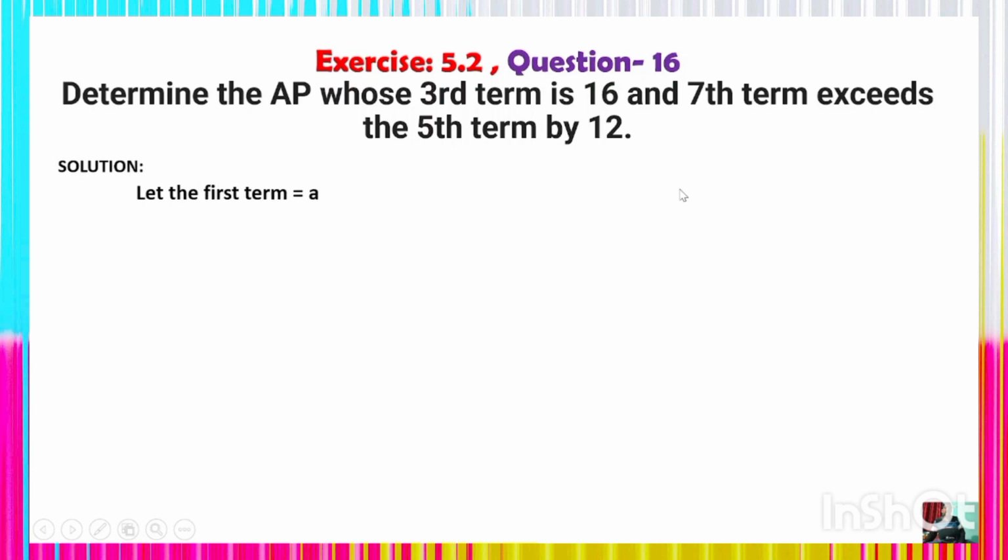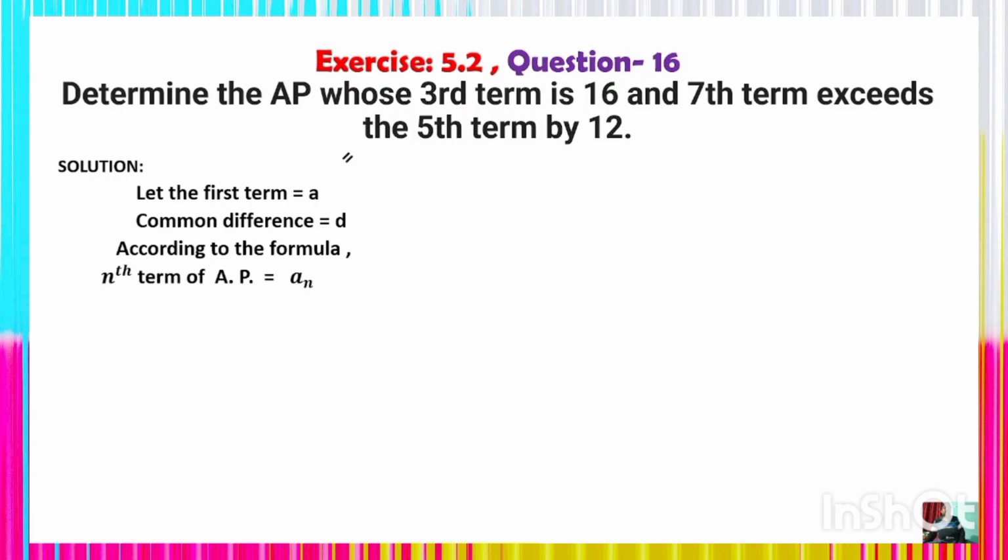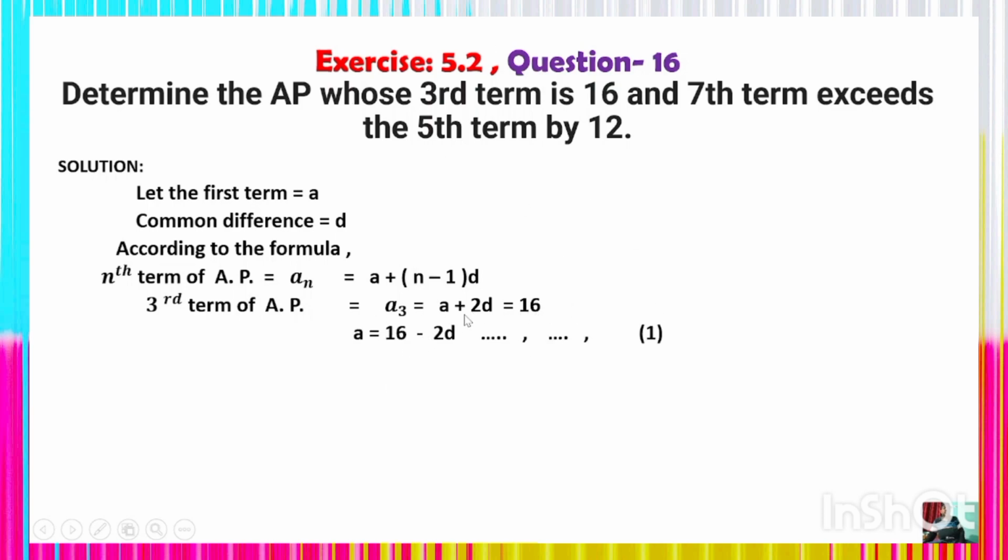Let the first term be a and the common difference be d. According to the formula, the nth term of the AP is a_n = a + (n - 1)d, and the third term a3 = a + 2d, which is 16, because it is given that the third term is 16. So a + 2d = 16, and transposing 2d, a = 16 - 2d. Now we express a in terms of d. So a = 16 - 2d, which is equation number 1.